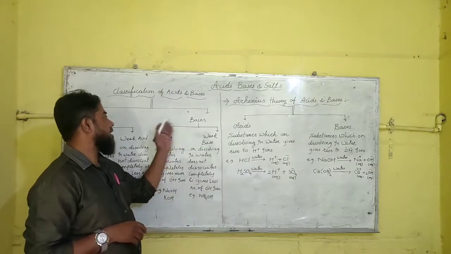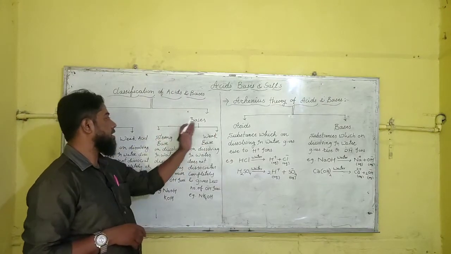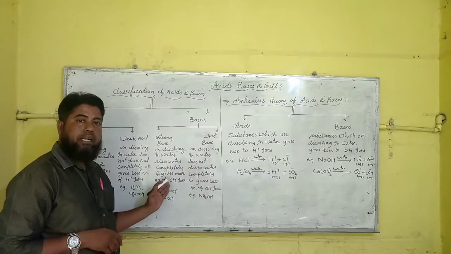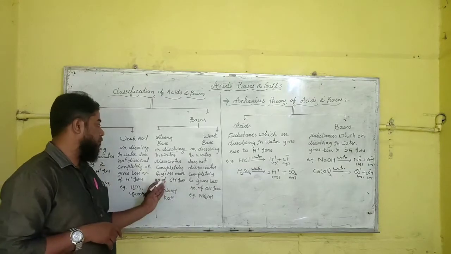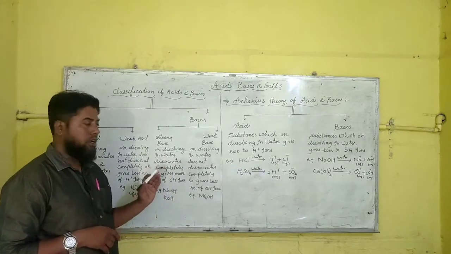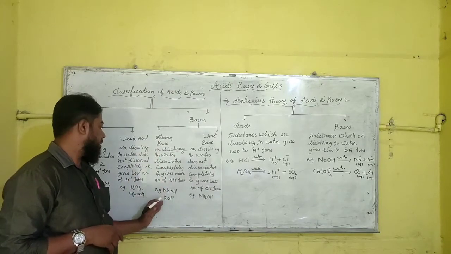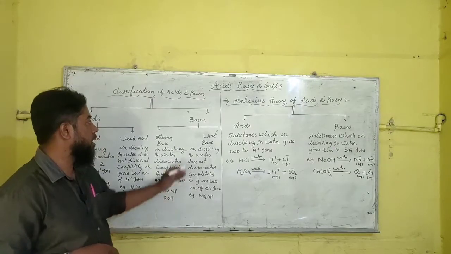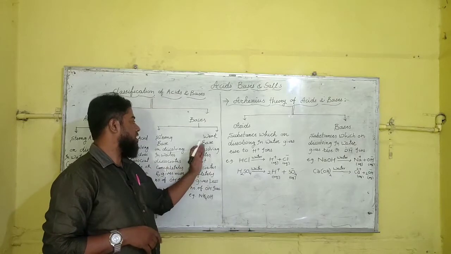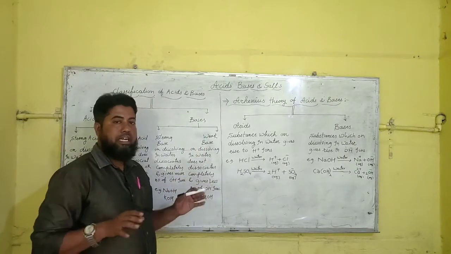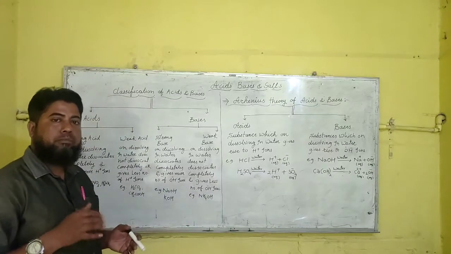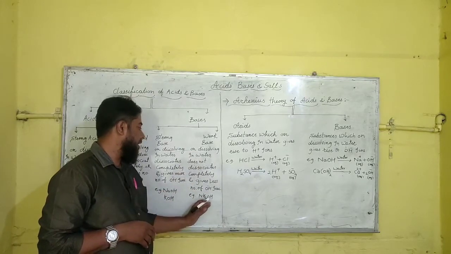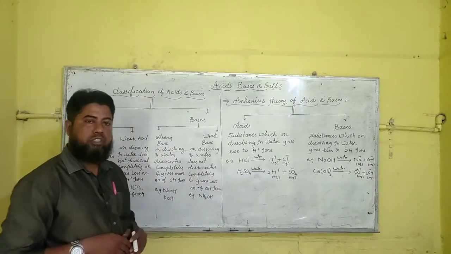Likewise, bases are further classified into two types: strong bases and weak bases. What are strong bases? Those which on dissolving in water dissociate completely and give a large number of OH minus ions are called strong bases. Examples are NaOH, sodium hydroxide, and KOH, potassium hydroxide. Now what are weak bases? Weak bases on dissolving in water do not dissociate completely and give a small number of OH minus ions in water. An example of a weak base is NH4OH, ammonium hydroxide.